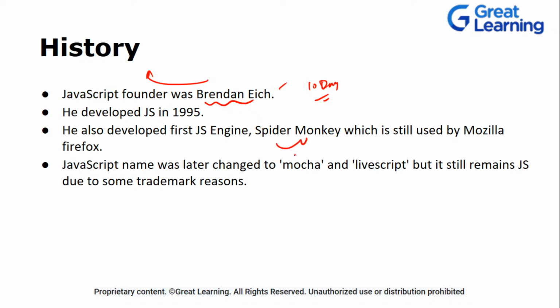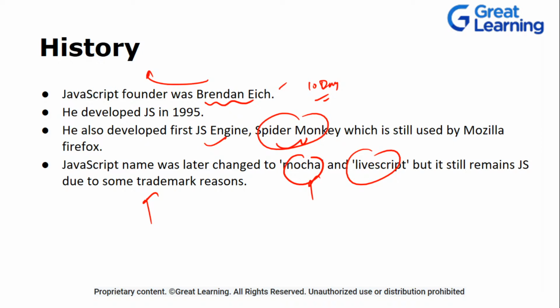Spider Monkey was used in Mozilla Firefox, which is a browser, and it was first developed for that JS engine. The JS engine was known as Spider Monkey. And earlier the language was known as Mocha, then LiveScript, and then finally it became known as JavaScript.